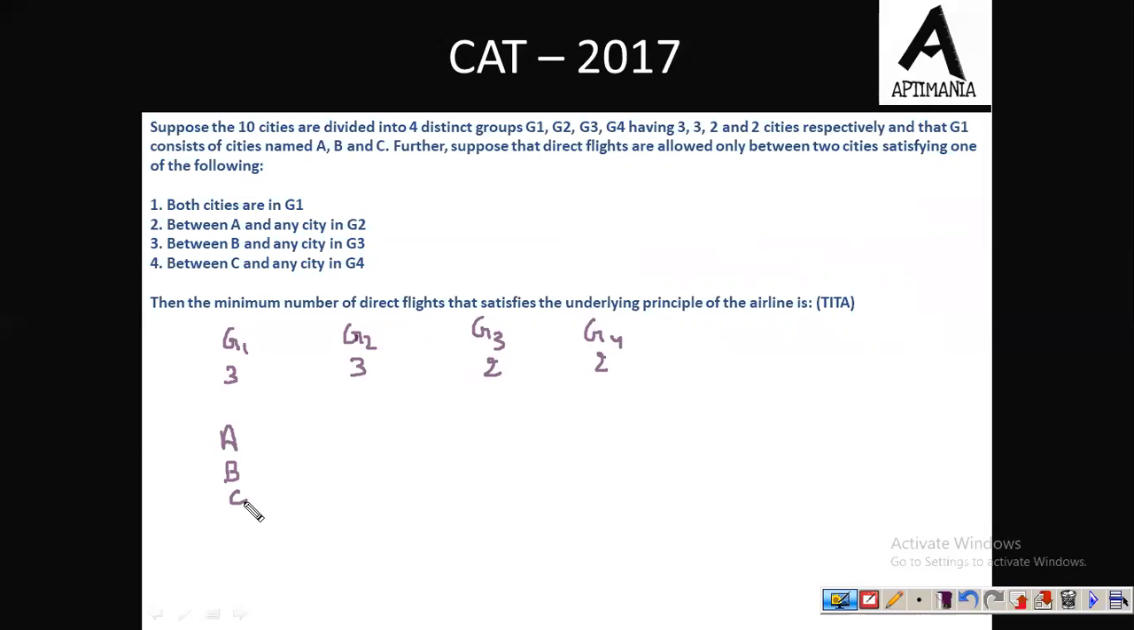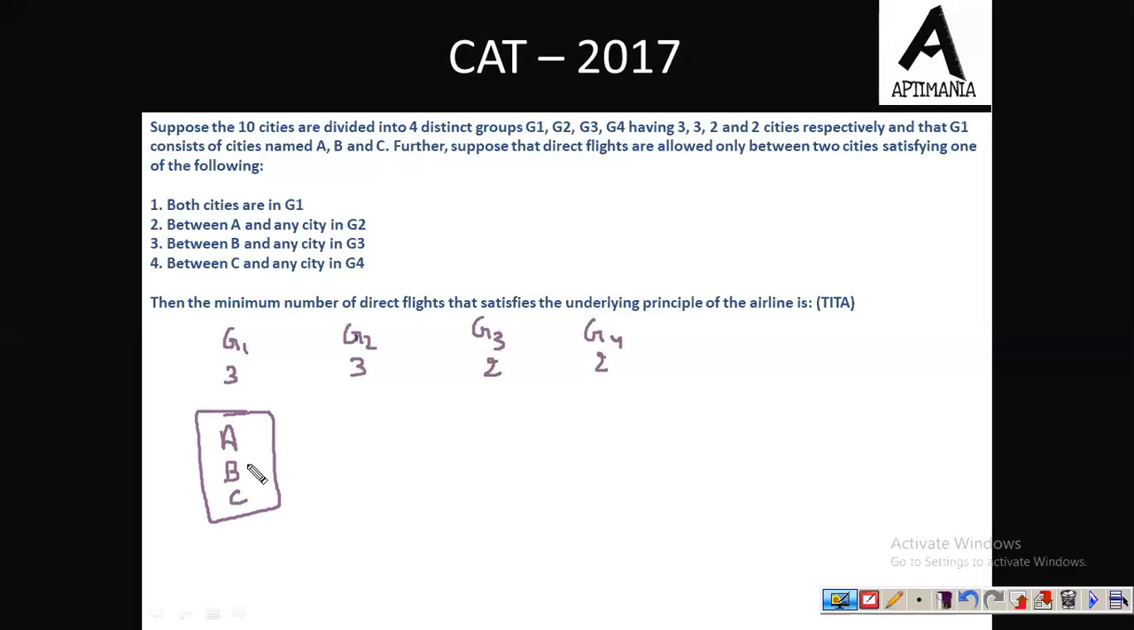Further, suppose that direct flights are allowed only between 2 cities satisfying the below condition. First, both cities are in G1. Okay? A city in G2 and A, a city in G3 and B, and a city in G4 and C. So basically, जो flights allowed हैं, वो कहाँ allowed है?